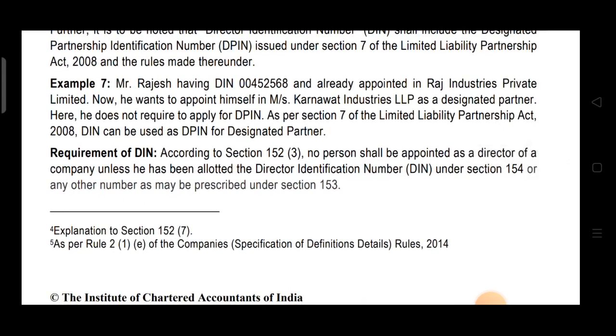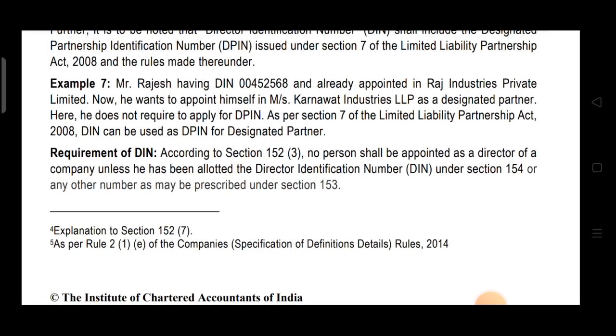Now, requirement of DIN. According to section 152 subsection 3, no person shall be appointed as a director of a company unless he has been allotted the director identification number under section 154 or any other number as may be prescribed under section 153. Means if any person wants to be appointed as a director, first he has to apply for DIN by making an application in DIR 3 and so on.